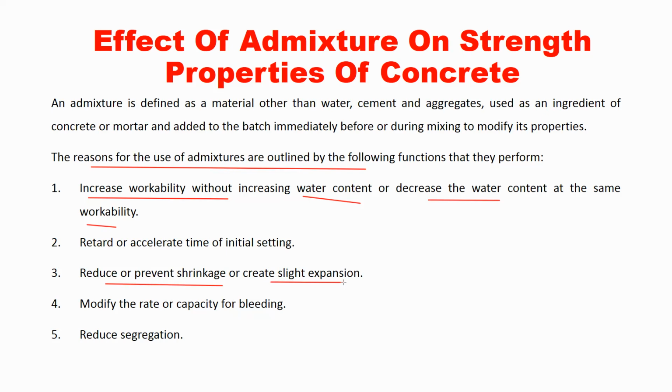What is shrinkage? Shrinkage will come in the next chapter. Shrinkage is nothing but, when you put the concrete into its final position in the formwork, after that, when it is becoming hard, there may be a reduction in the volume of concrete.